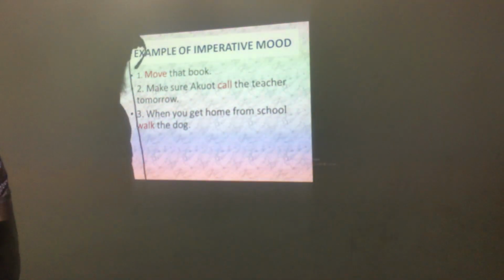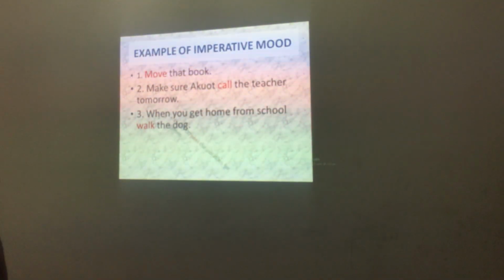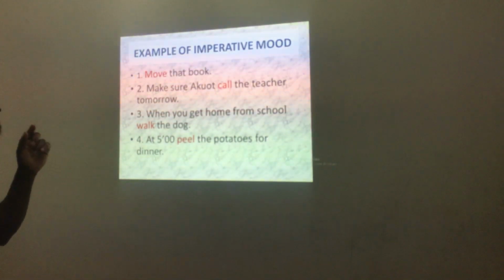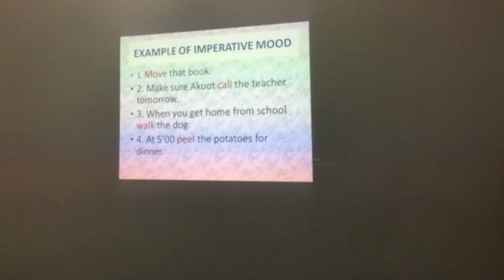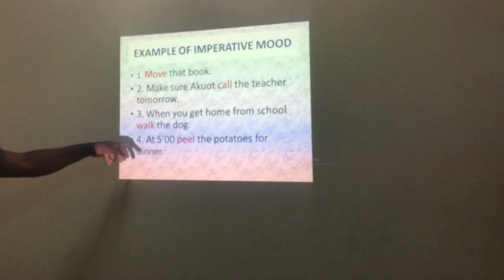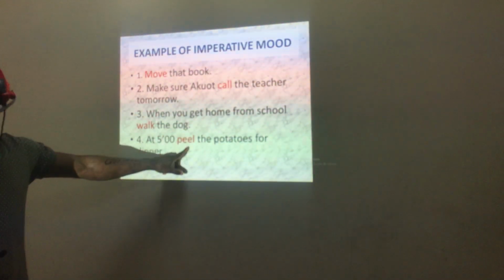So, the next one, we have example 4. At 5 o'clock, peel the potatoes for dinner. You see now, the instruction given here, or the command given here, is peel.